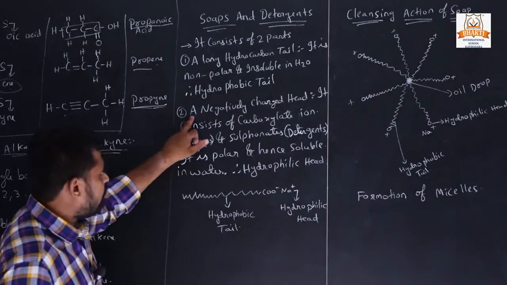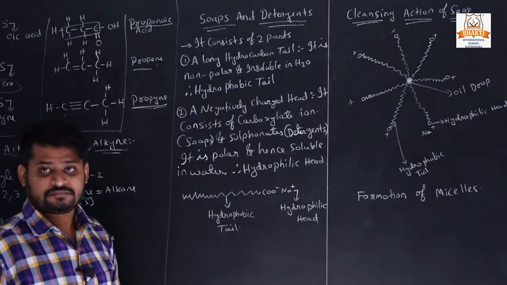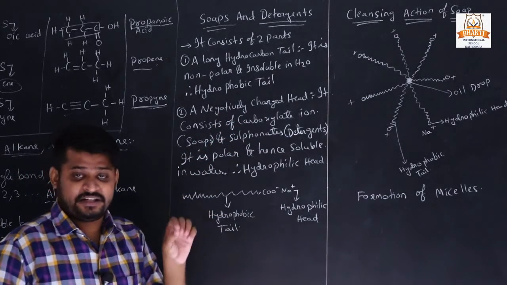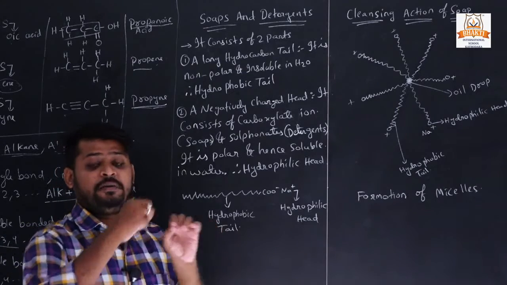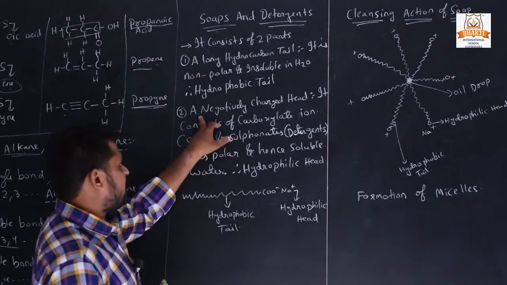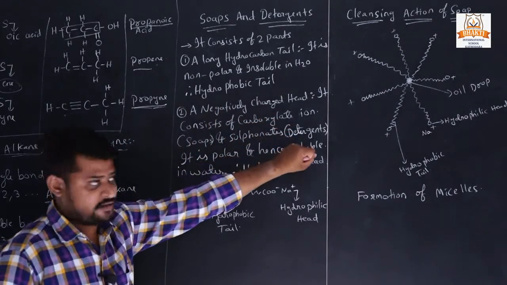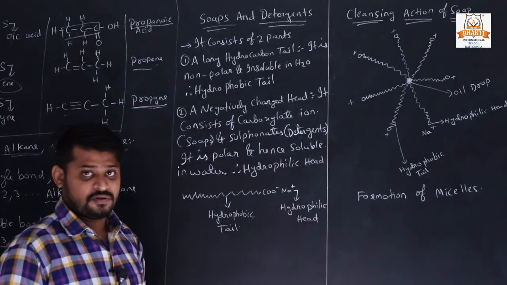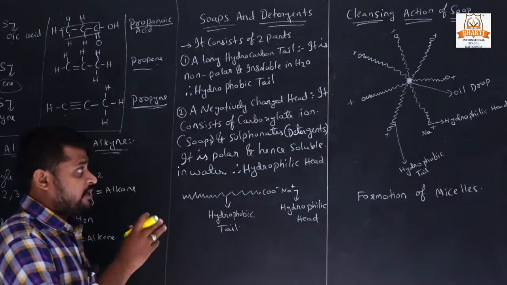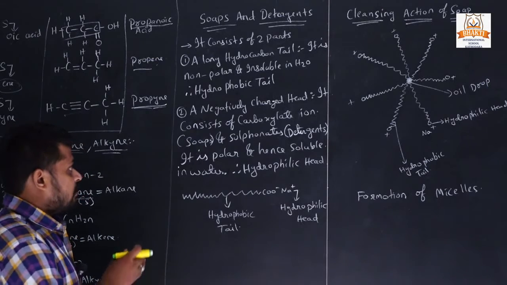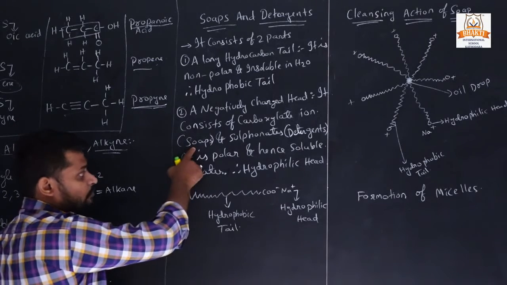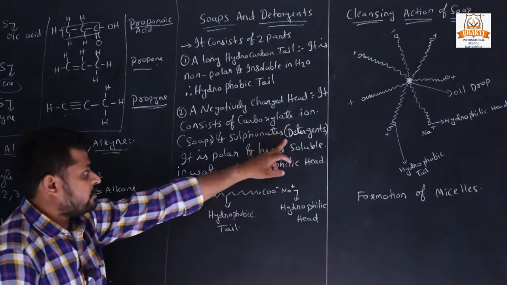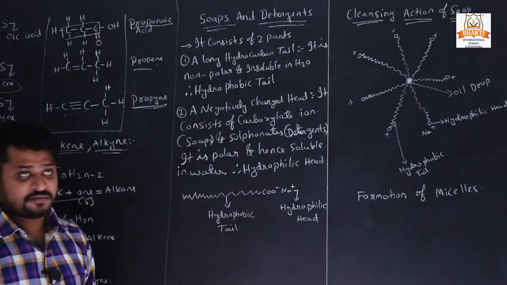Now the negatively charged head consists of carboxylate ions. In soap, the carboxylate ion is present. For detergent, sulfonates are present.